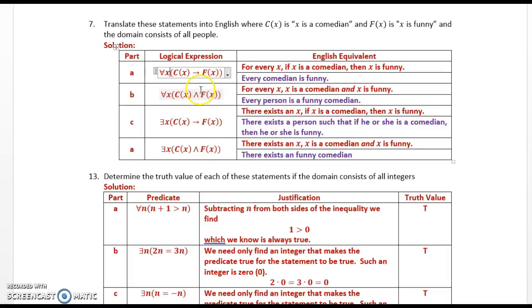C, there exists x, C(x) implies F(x). There exists a person such that if he or she is a comedian, then he or she is funny. There exists an x, if x is a comedian, then x is funny. And finally, part D, there exists x, C(x) and F(x). There exists an x, x is a comedian, and x is funny. There exists a funny comedian.